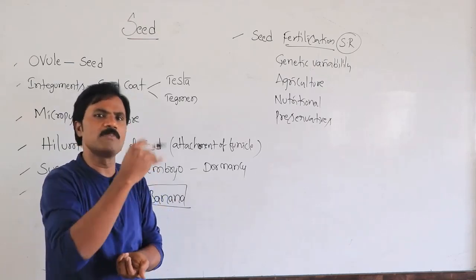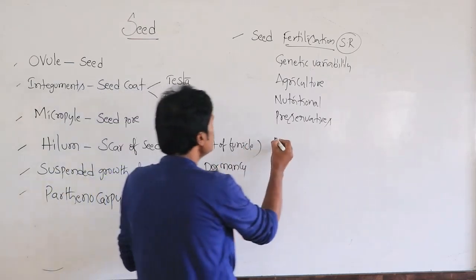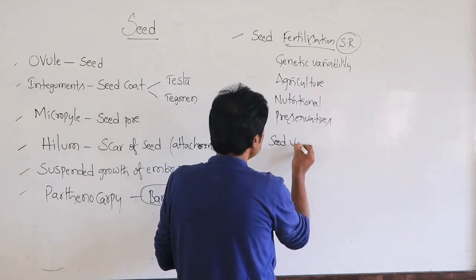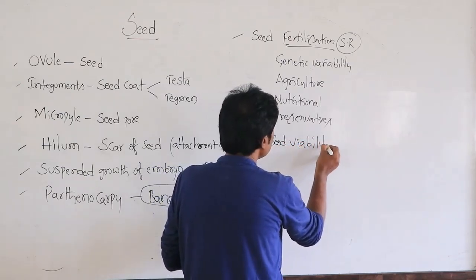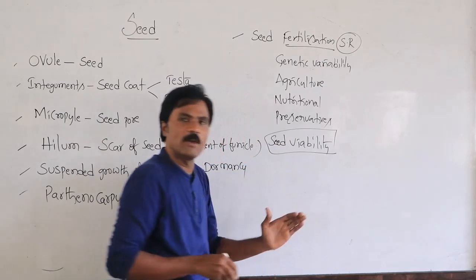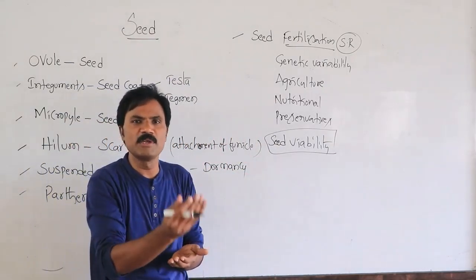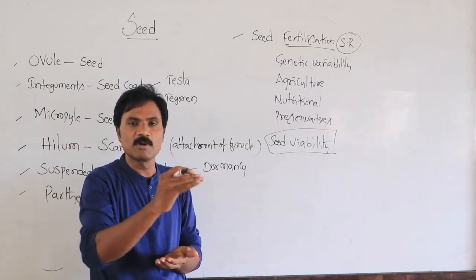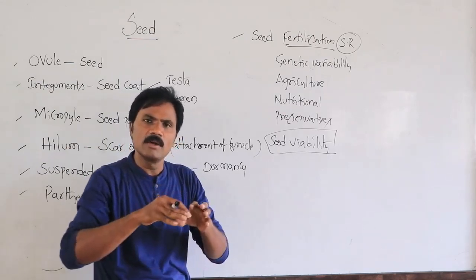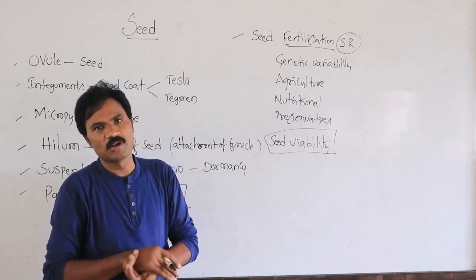That is what we call seed viability. For different types of seeds, it may be several minutes, several days, several months, or several years, depending upon the type of seed.